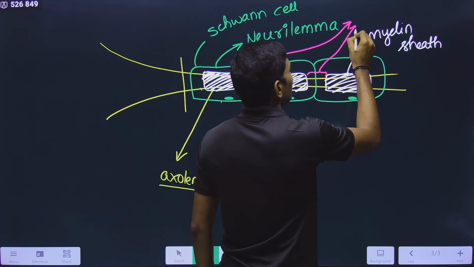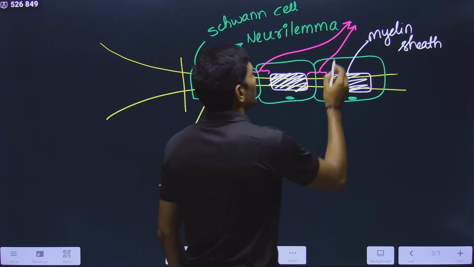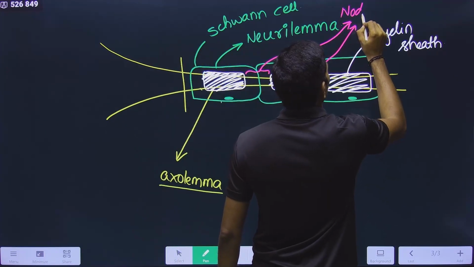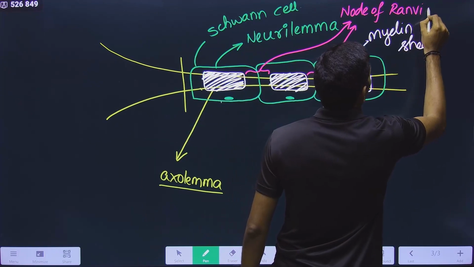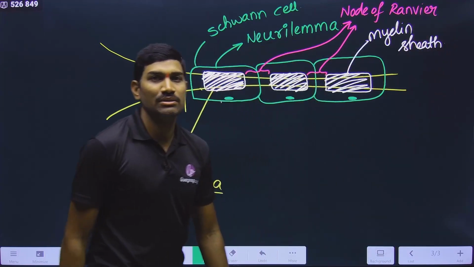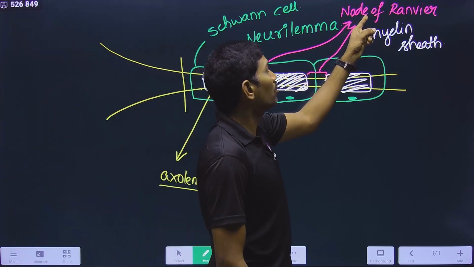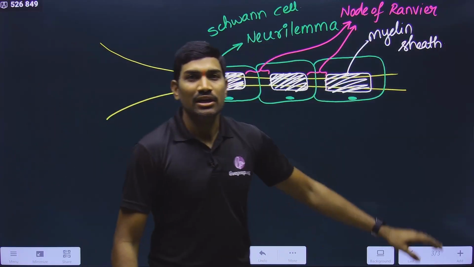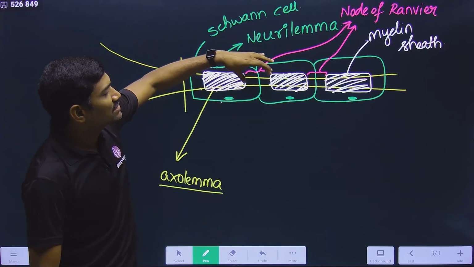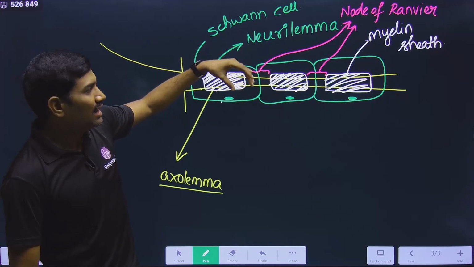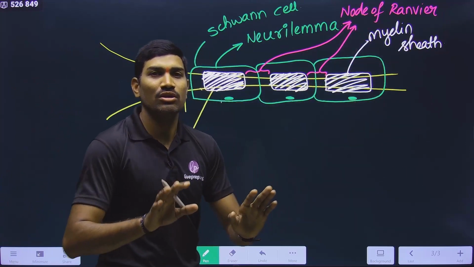Observe carefully. What is the gap between two adjacent myelin sheaths called? Singular, it is called a node of Ranvier. Please observe carefully. If you want to say the plural, you need to say nodes of Ranvier. So the gap between two adjacent myelin sheaths is called the node of Ranvier. This is what is technically called the node of Ranvier.